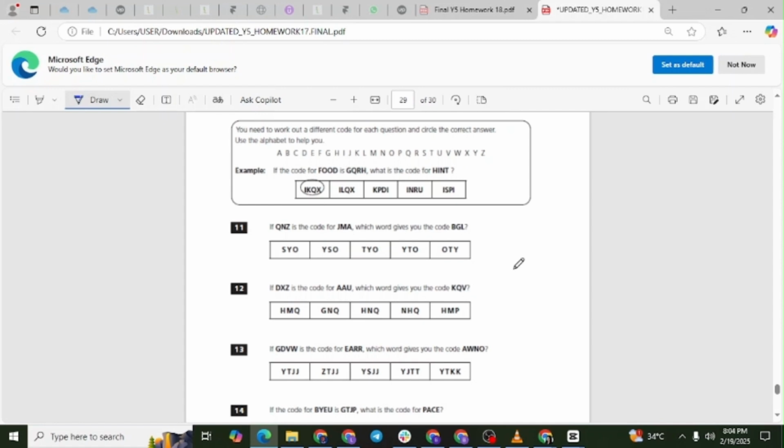Reverse that approach for BGL. B swaps with Y, G swaps with T, L swaps with O. So BGL corresponds to YTO.